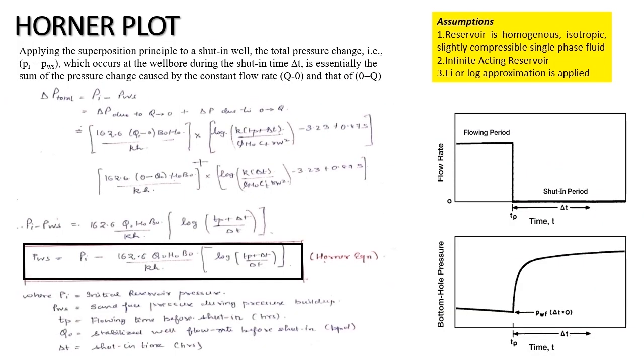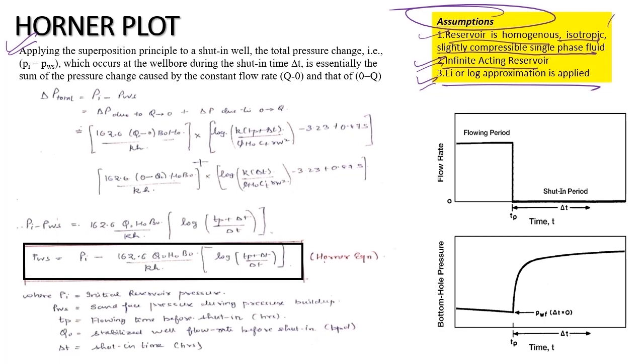Coming to Horner's plot, let's look at the assumptions that are involved in the Horner plot. The reservoir is a homogeneous, isotropic, slightly compressible single-phase fluid. It is an infinite-acting reservoir and the Ei or log approximation is applied. These are the assumptions involved in the Horner plot derivation. So let's look at the derivation part.